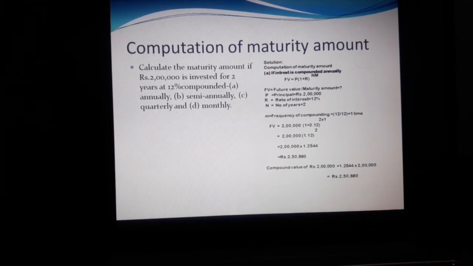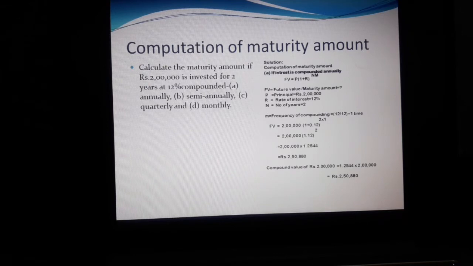Solution. Computation of maturity amount if interest is compounded annually: FV equal to P into (1 plus R) whole power NM. FV equal to future value or maturity amount. P equal to principal, that means in the sum 2 lakhs is given as the principal amount.